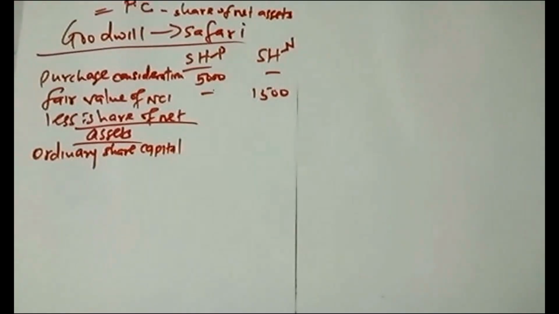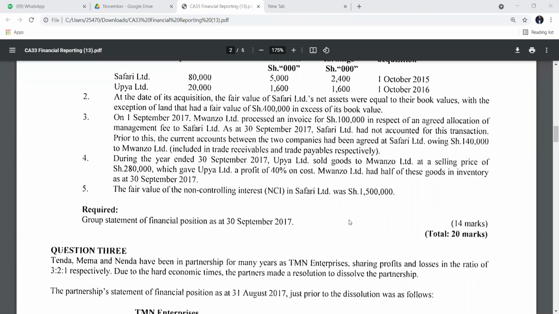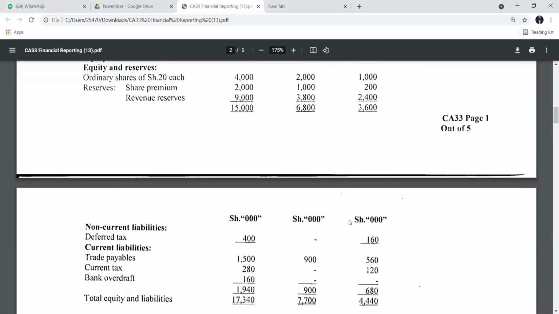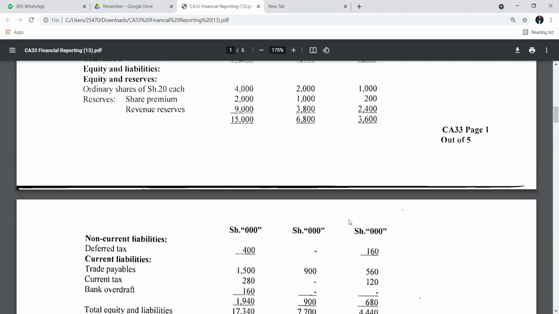So we start from the ordinary share capital. Remember, these are some of the net assets: ordinary share capital, share premium, retained earnings, revaluation reserve. So the net assets you have to use are those of Safari.